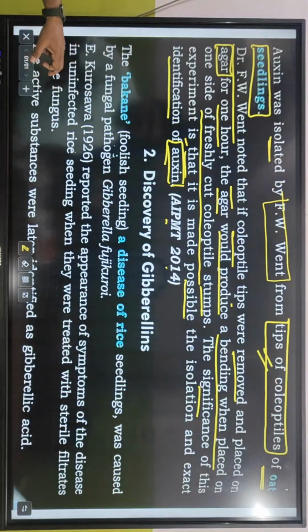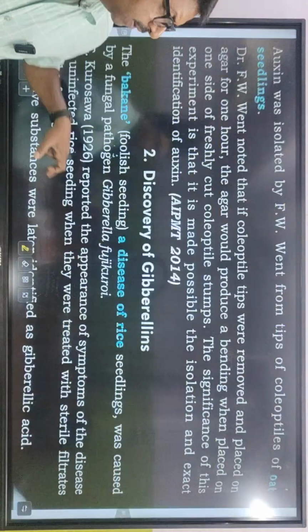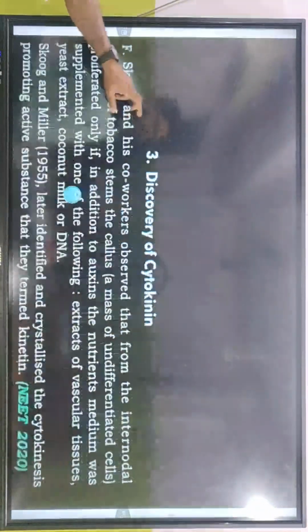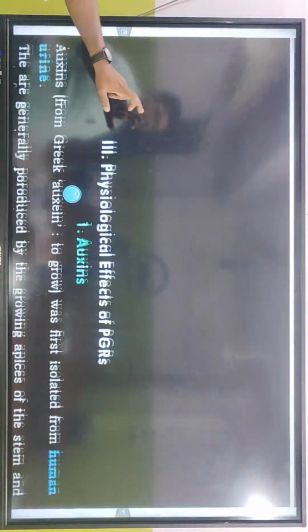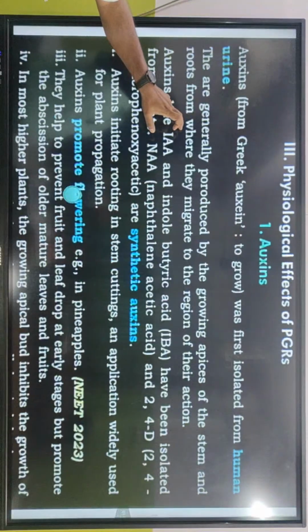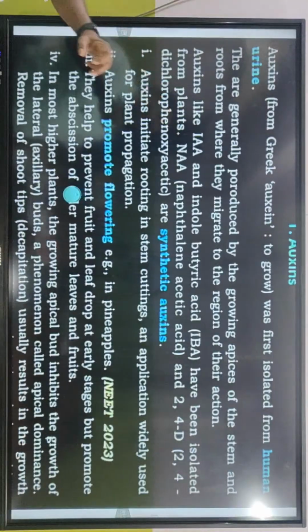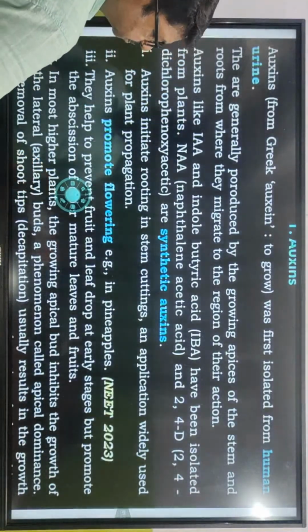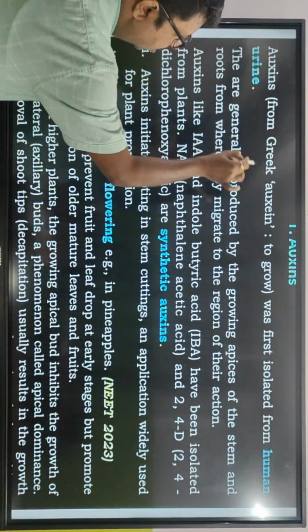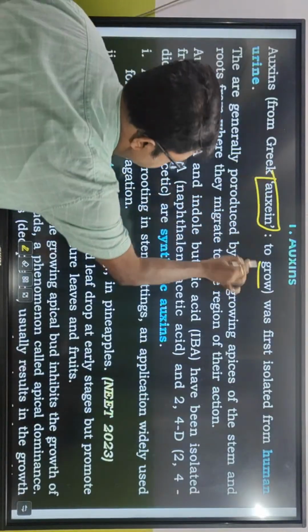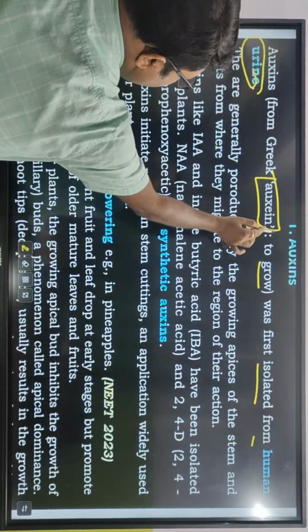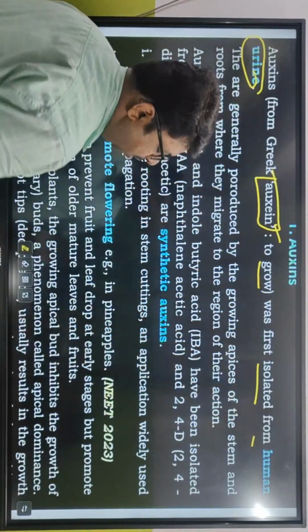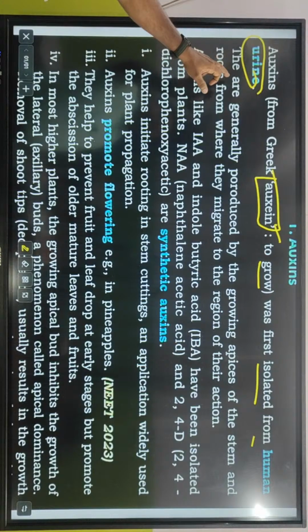So there is some more information about auxin, we will look at it a bit here, we won't go into the discovery now. Again we need to understand about auxin a bit more. Where has the word auxin come from? Auxin has come from the Greek word auxein, to grow, and was first isolated from human urine.